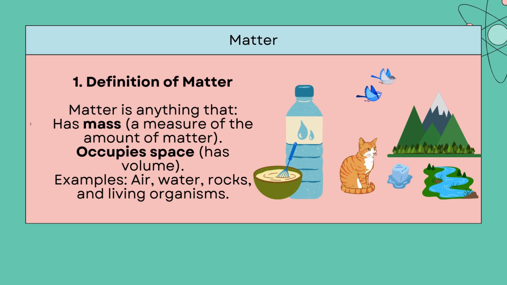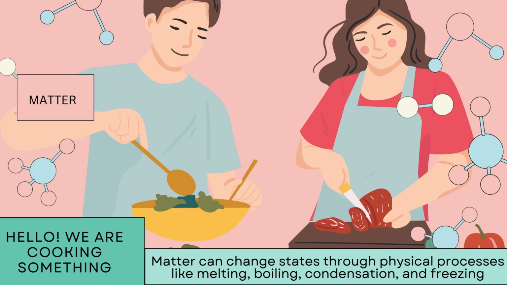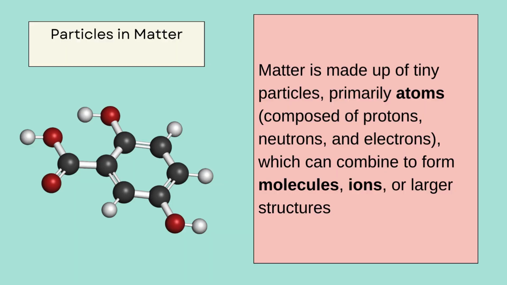Matter. Matter is anything that takes up space and has mass. That cat takes up space, so it is matter. Matter can change states through physical processes like melting, boiling, condensation, and freezing. Matter is made up of tiny particles, primarily atoms, composed of protons, neutrons, and electrons, which can combine to form molecules, ions, or larger structures.